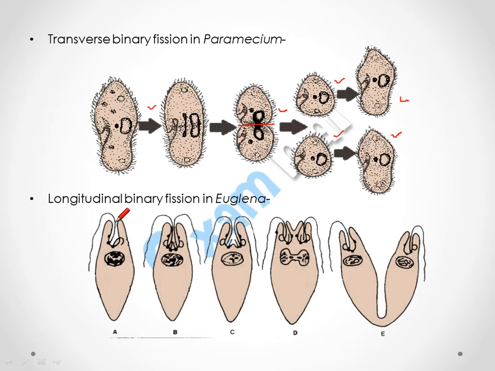Euglena has this flagella, which is for the locomotion of Euglena. First of all, this flagella will split into two and the nucleus will divide. After that, the cytoplasm also divides into two, karyokinesis and then cytokinesis, and then the cell divides into two, and each of them will develop into an individual.